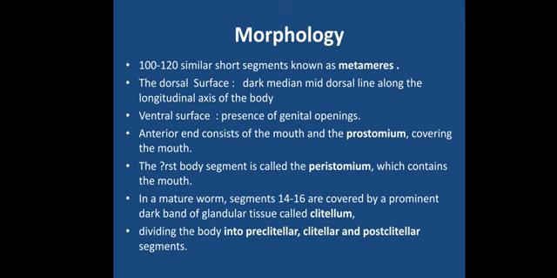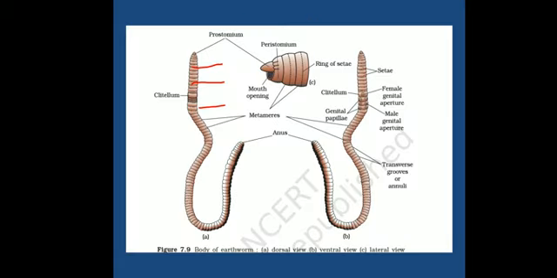Okay, the anterior end of the earthworm consists of the prostomium. Here we can see this is the anterior part of the earthworm. This is the lateral view, and this is the front view. Just at the tip of the earthworm, there is a wedge-like structure. This wedge-like structure is called the prostomium.